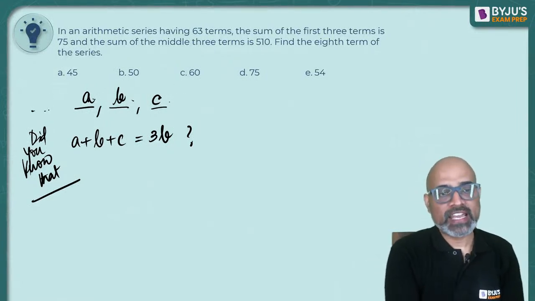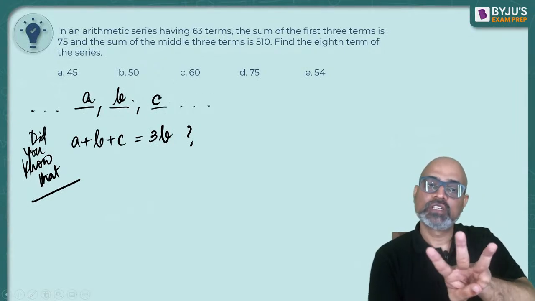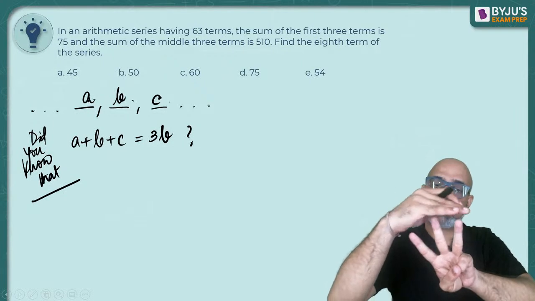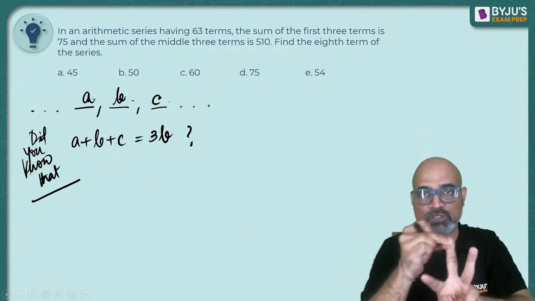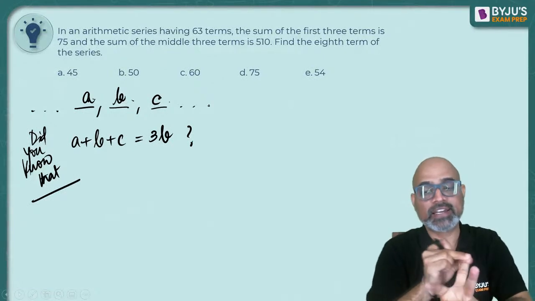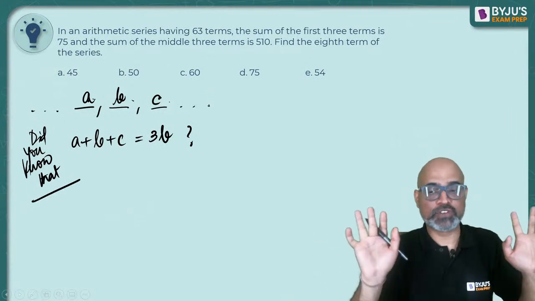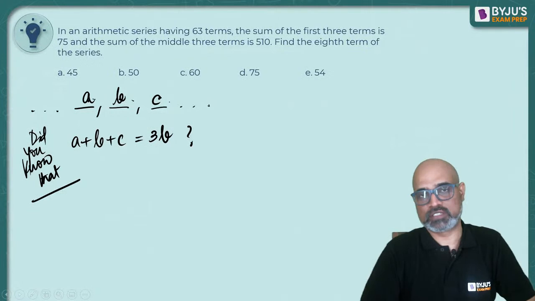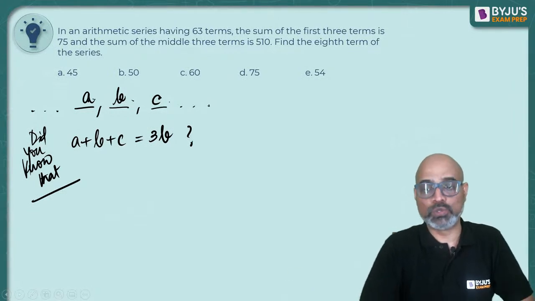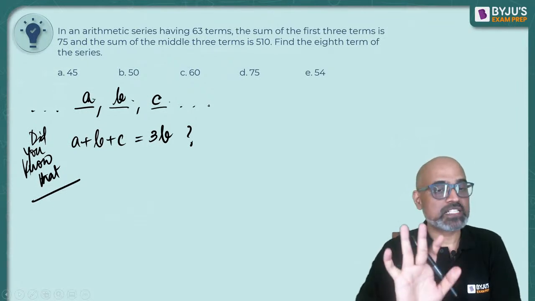You can write any terms of an AP, and if you take consecutive 3 terms, then the sum of the three will be 3 times the middle value. Agreed, everyone? It's going to be true for everyone. If it's true for everyone, it means it's obvious. It's like a property, a rule that should hold. Everyone is getting it?